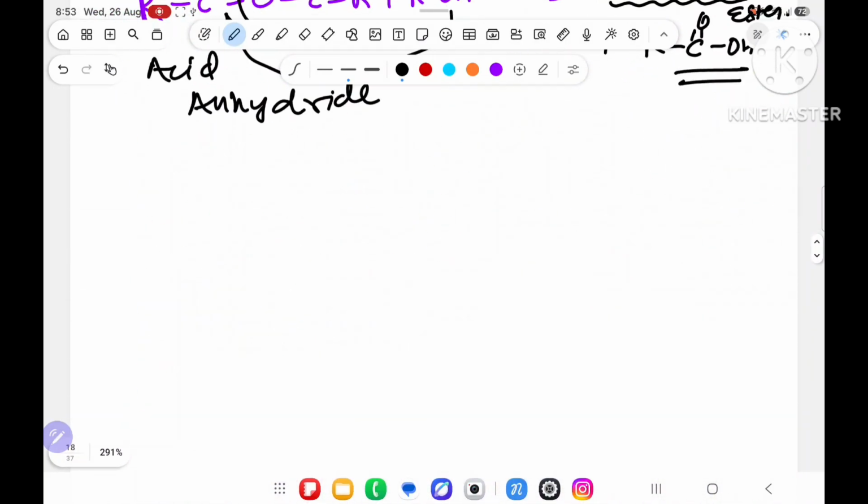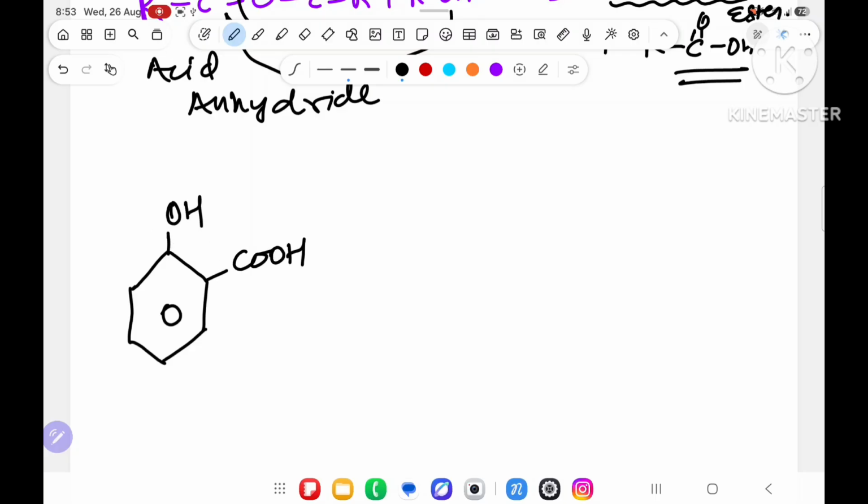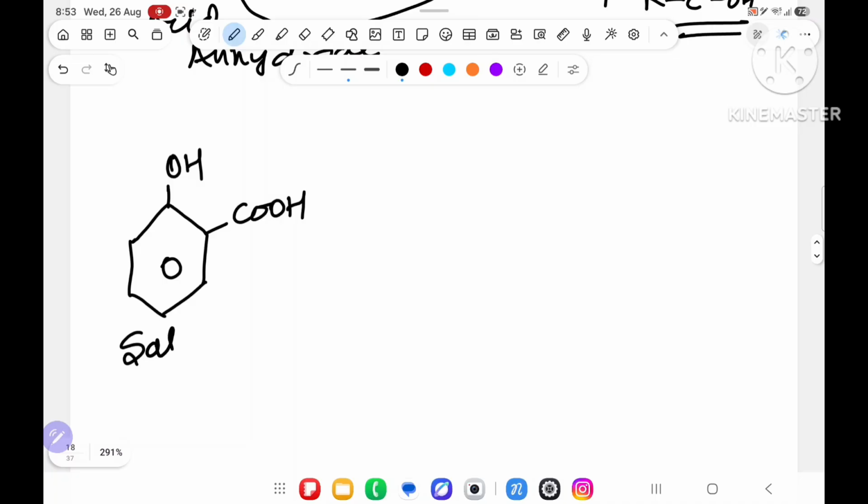Sir, esterification we have understood. Now, on the basis of esterification, I have taken one example over here. Suppose a benzene ring, OH is there, and over here COOH is there. Its name is salicylic acid. What is the name? Salicylic acid.